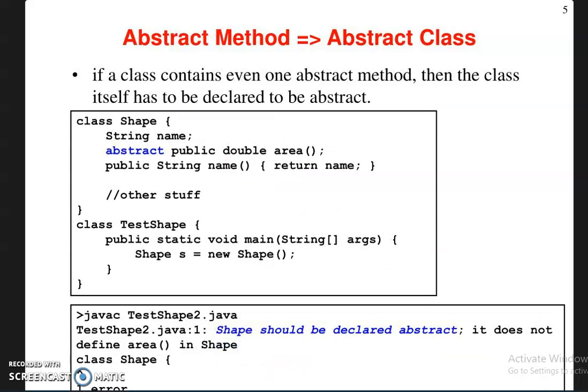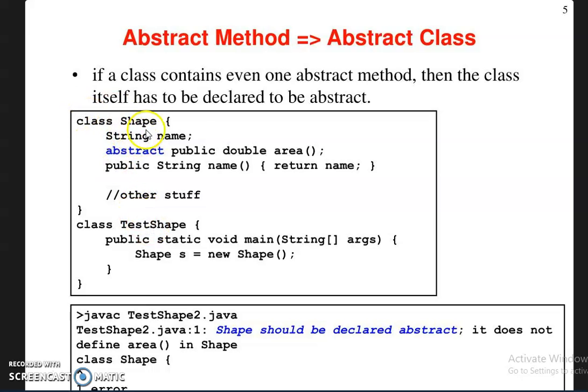Then the abstract method. Again, if a class contains even one abstract method, then the class itself has to be declared as abstract. Here you can see, this is the class shape. The variable is declared here. Here the method area is declared as abstract. This method is not an abstract method. This is a normal method, so it has the body content.